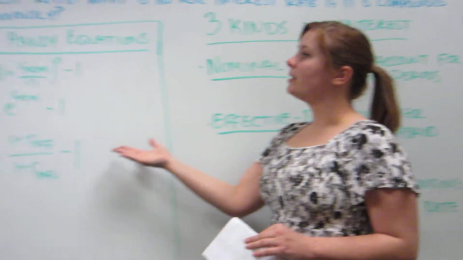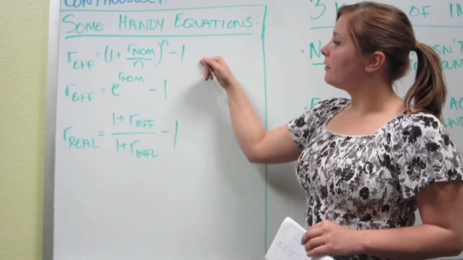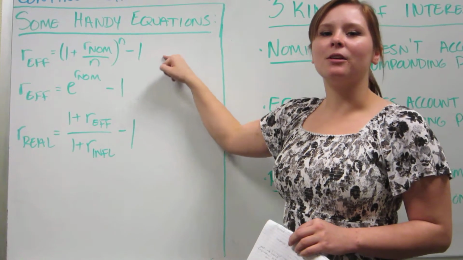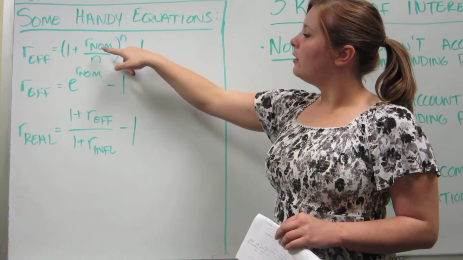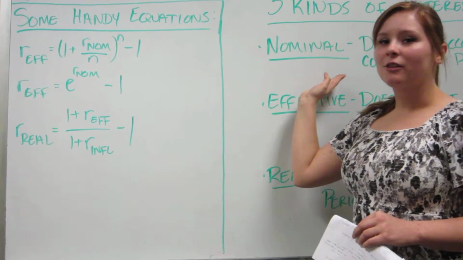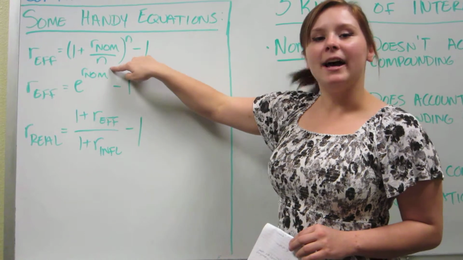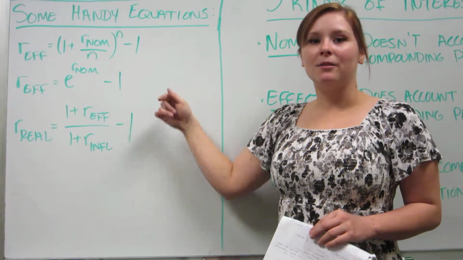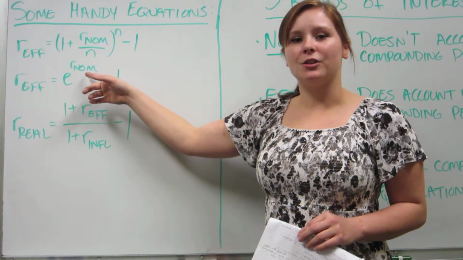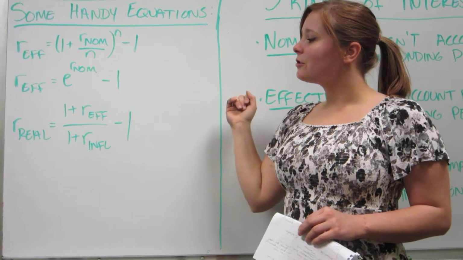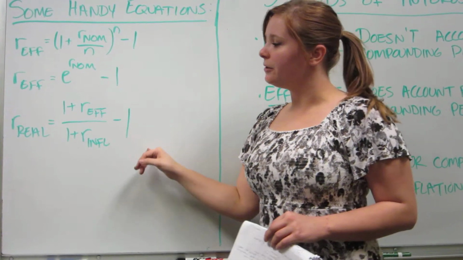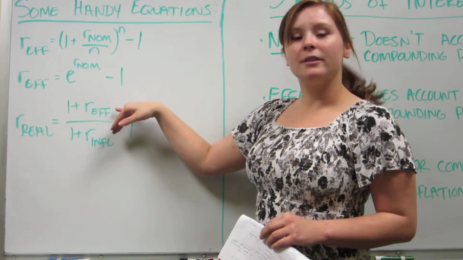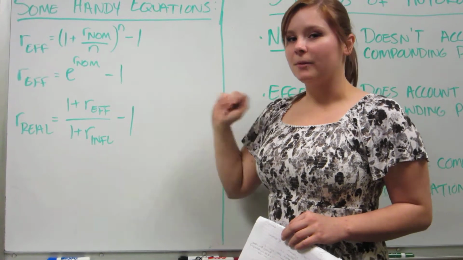So over here you can see some handy equations that we're going to use today. The first one is for the effective interest rate. That's for a certain number of times compounded per year. So your R-nom is your nominal interest rate, which is usually given to you. And then the N is the number of times compounded in a year. The second equation is if it's compounded continuously, the only variable you have is your R-nom, your nominal interest rate. And then the last equation that we're going to use is the equation for the real interest rate. So that uses your effective interest rate and your inflation rate.